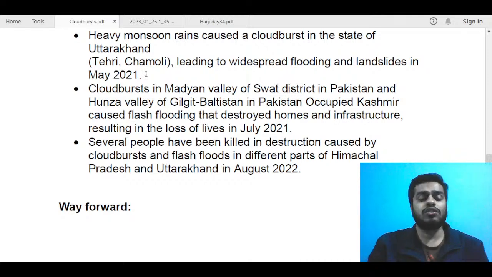Other than that, you could have also mentioned some of the cloudbursts that took place, like there was a significant event of cloudburst in Belagavi region of Karnataka, I guess, in May 2018 perhaps. So you can just check it back, and you could have written about that. Next, there was a cloudburst in Salem region in Tamil Nadu also, somewhere around 2021 only. So you could have mentioned that also. But if you can mention two good examples, I think that is sufficient. I'm just mentioning more here because you can have options to choose from, or any two could have been good enough for this answer.